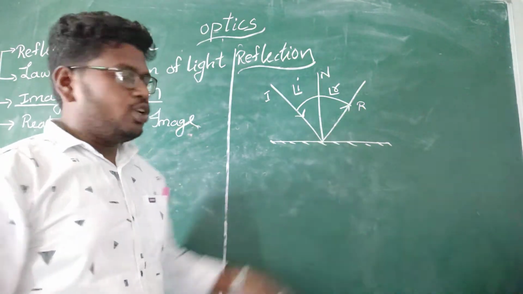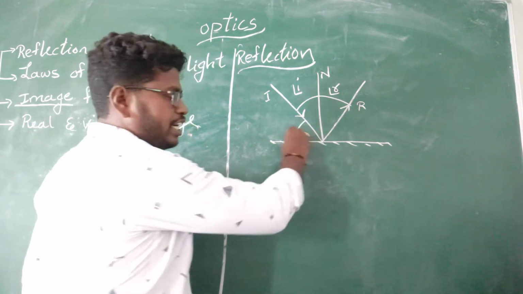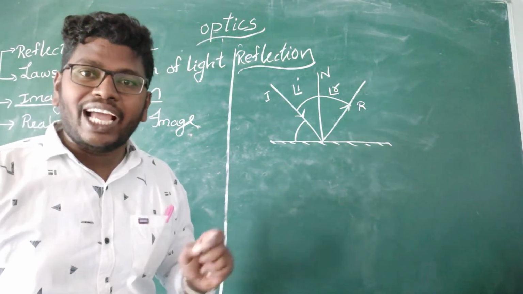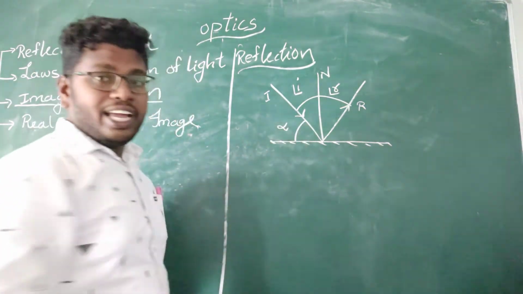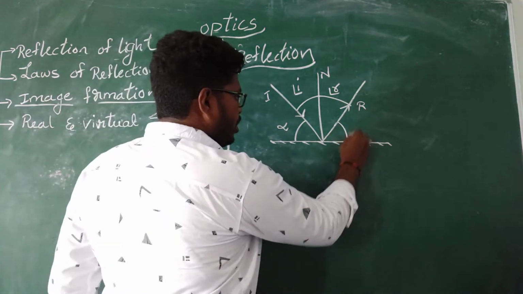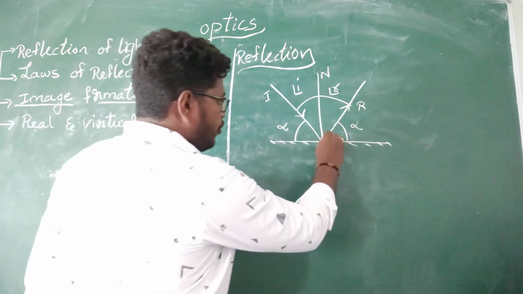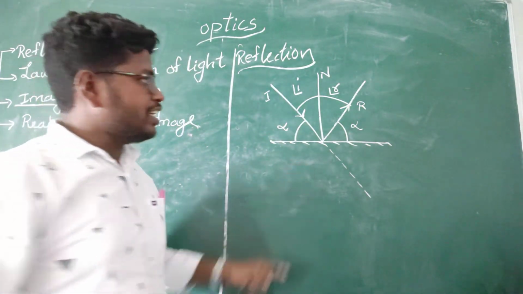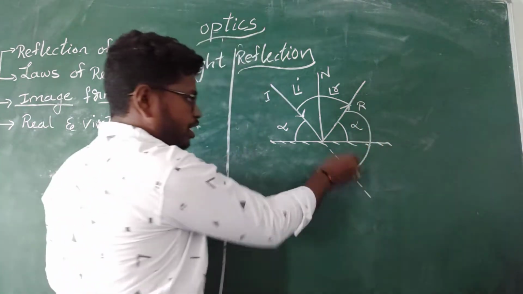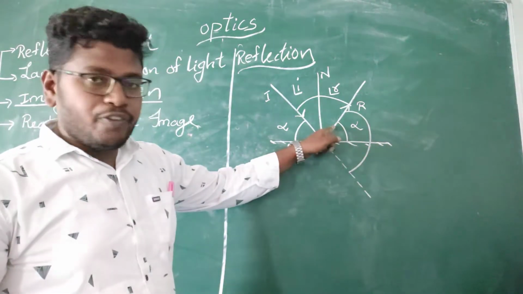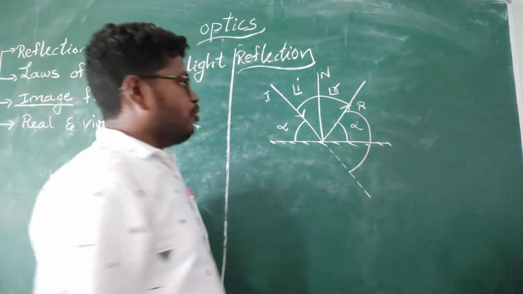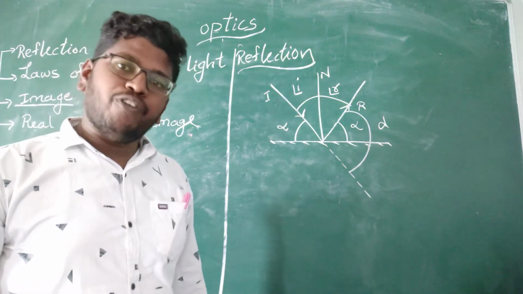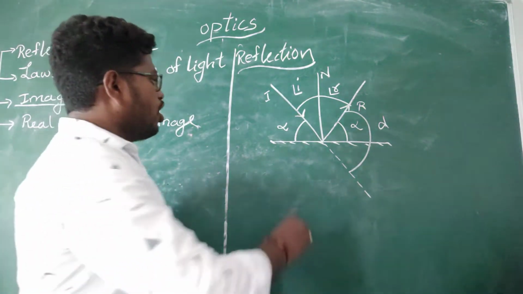Then what is this? The angle between the incident ray and the surface, we call a glancing angle. Here also, the same glancing angle. And if we extend the incident ray, the angle between the reflected ray and the extended incident ray, what do we call that? Angle of deviation.